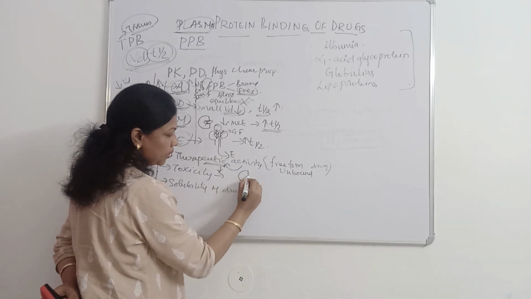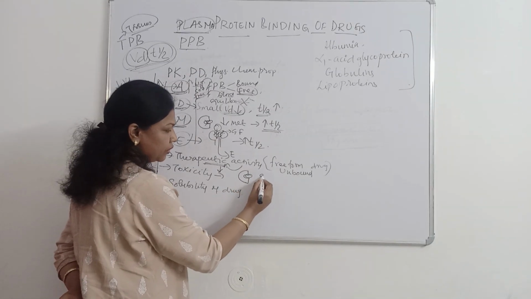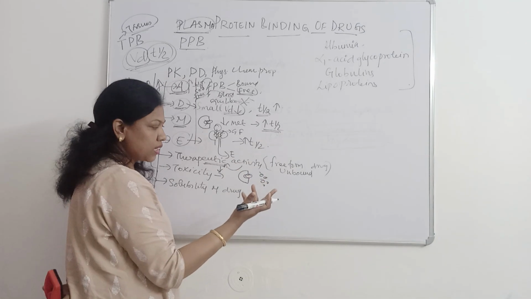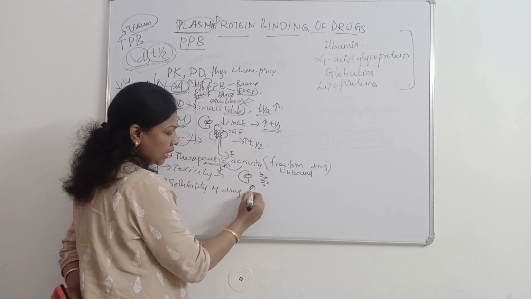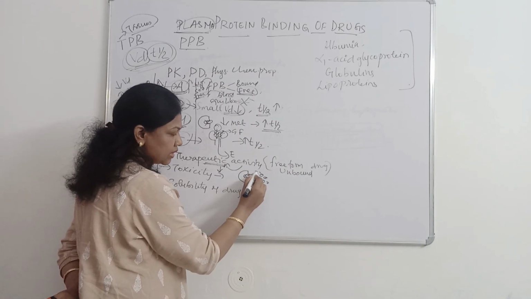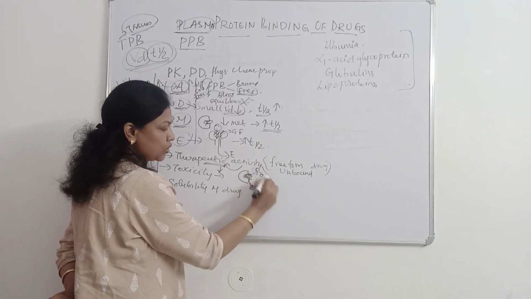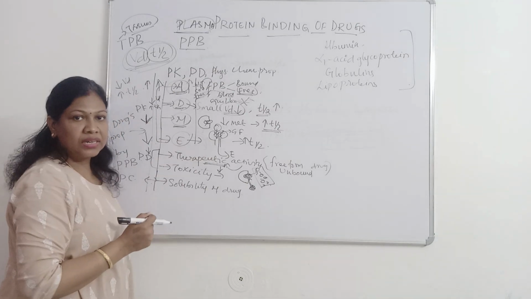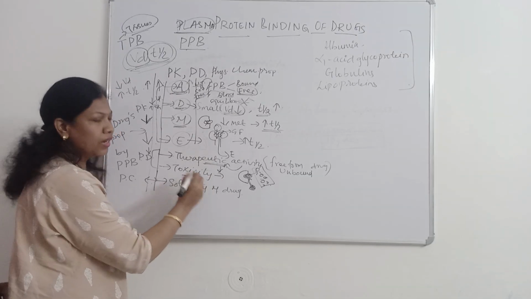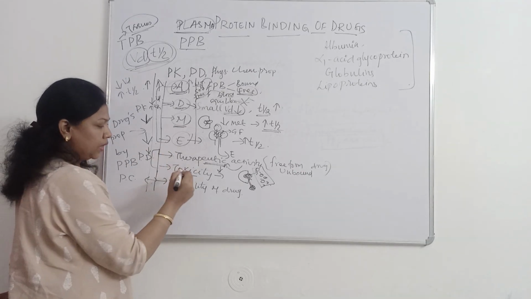Say, for example, your drug is bound with this protein. Now it is not showing any therapeutic activity. The free form is showing its therapeutic activity. If this drug comes out, it may become toxic. And if you administer another drug which has strong affinity to this protein, it can kick this drug out, and the new drug stays on the protein, which may lead to a toxic concentration of the drug in the body. So co-administration of a drug which shows displacement interaction may lead to toxicity of the drug.